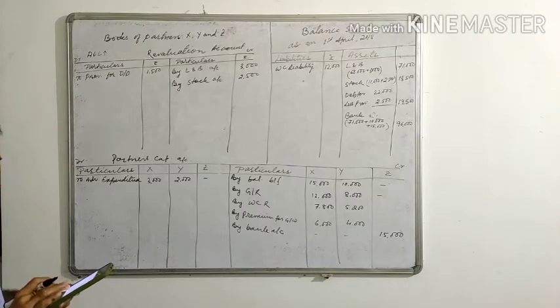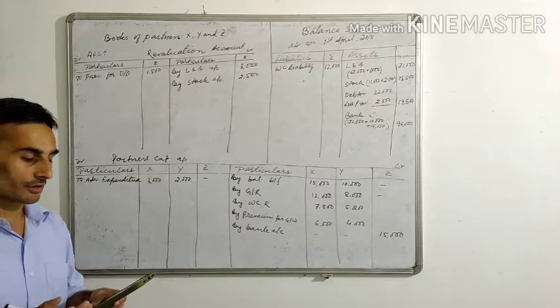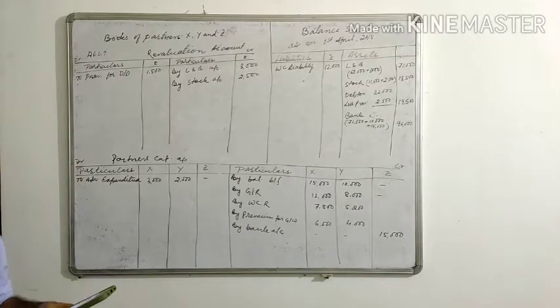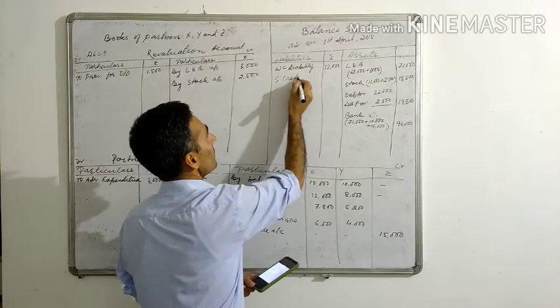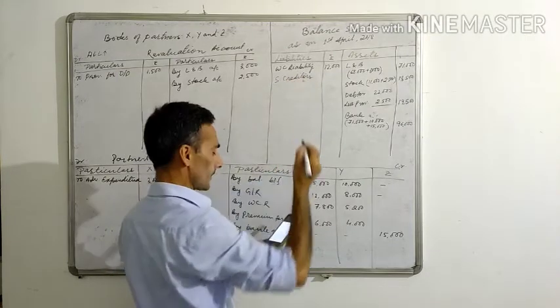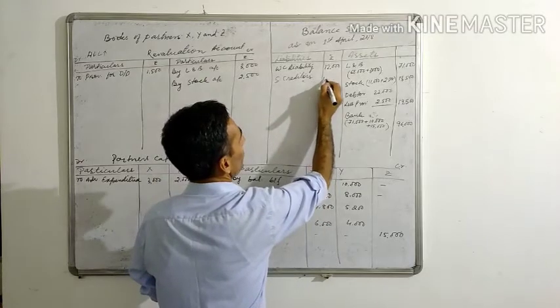Now let's check one by one. Let's go back to the balance sheet. Sundry creditors we have not taken. There is no change, so the same value will come here, 1,10,000.